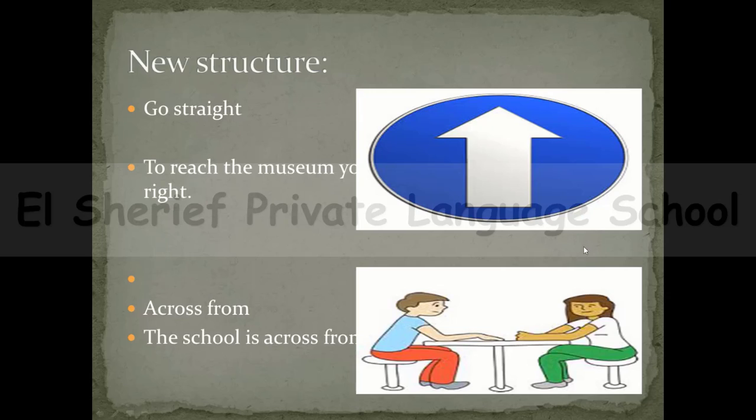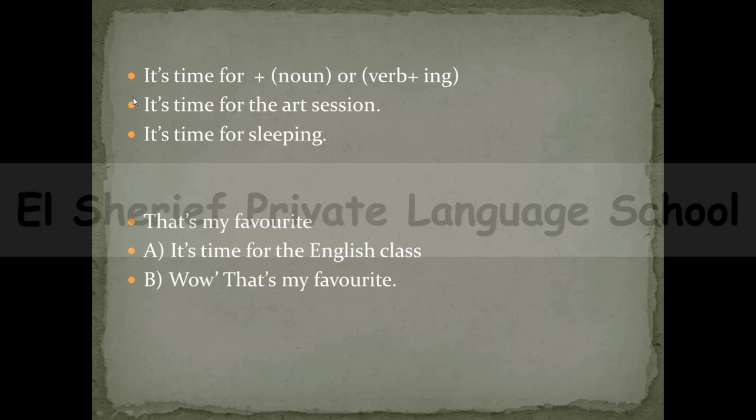And now let's move to another thing. I have an expression called it's time for. After this expression, you may get a noun, or if you have a verb, you have to add ing to this verb. So look at these examples. It's time for the art session.